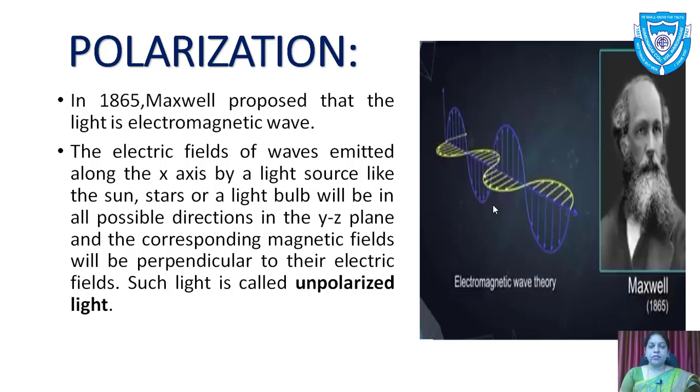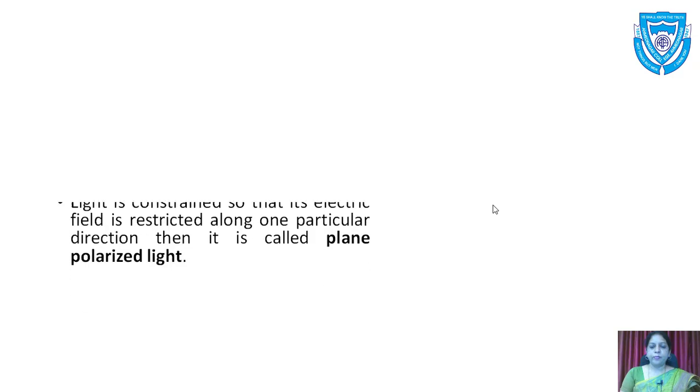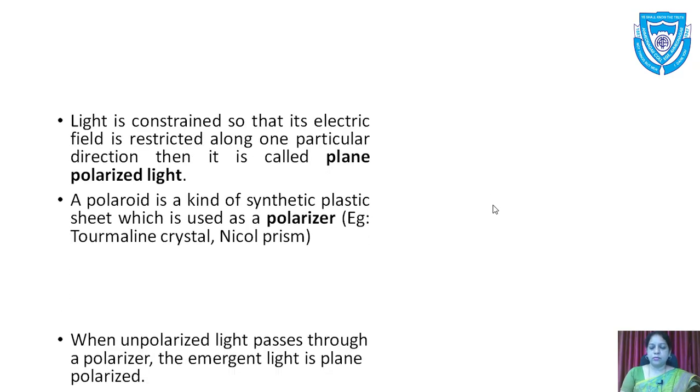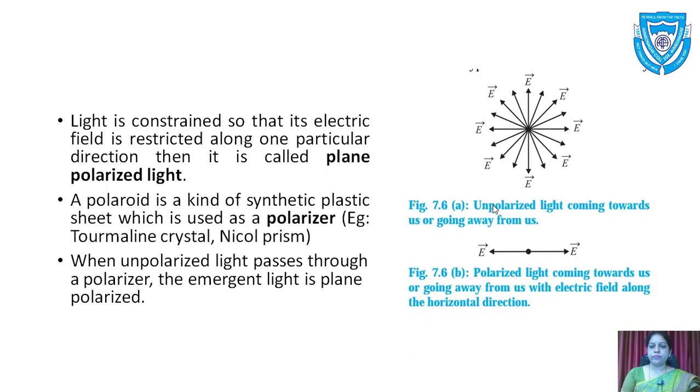Now the light which we get from the sun is in all directions, or even in our house we have a light bulb. The light is propagated in all directions, like you can have in a three-dimensional case. The unpolarized light is represented in this manner.